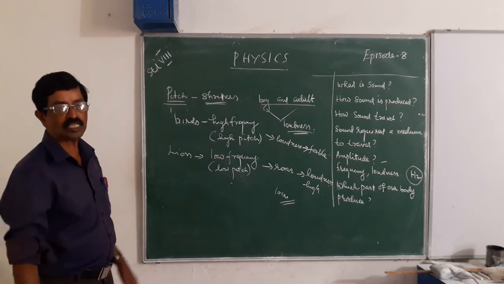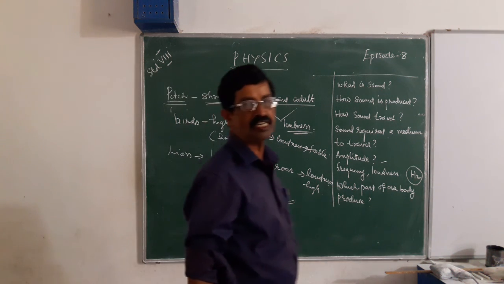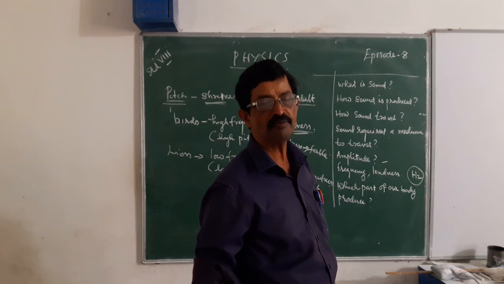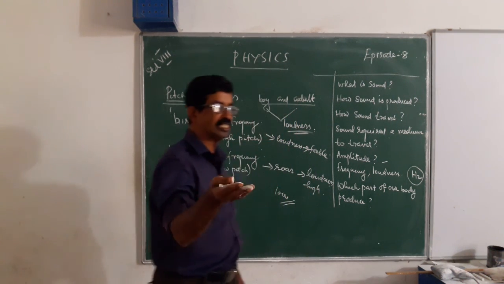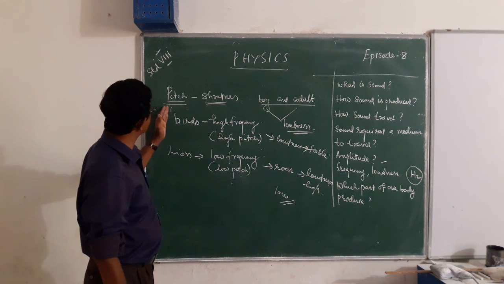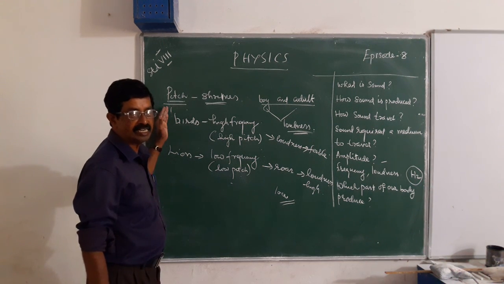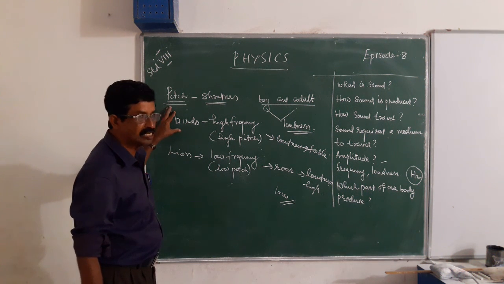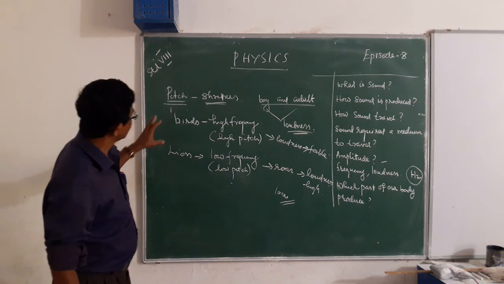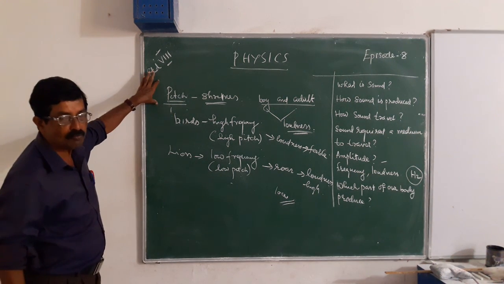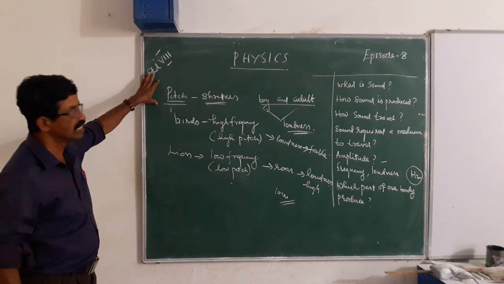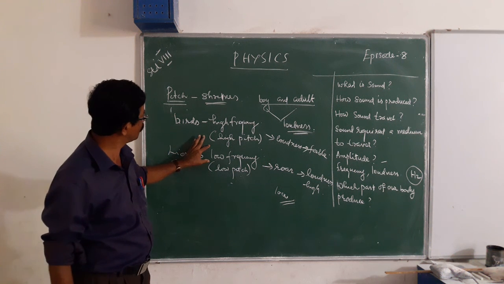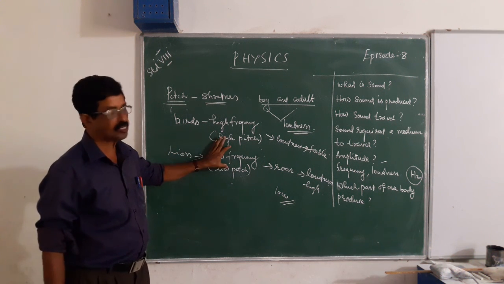What do you mean by a high pitch sound? High pitch sound means a sound of high frequency. Examples: sound produced by birds, sound produced by children, sound produced by women, etc. We can consider these as high pitch sounds. But what do you mean by a sound of low pitch? Low pitch means a sound whose frequency is low. That means when the frequency of sound is low, then the sound is called low pitch.